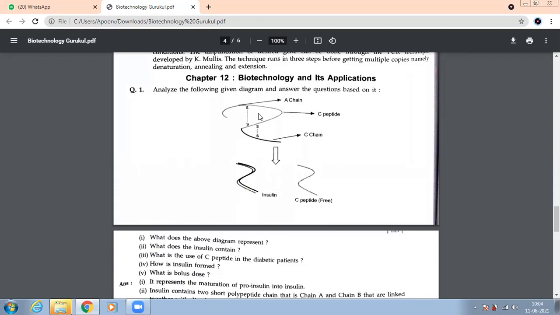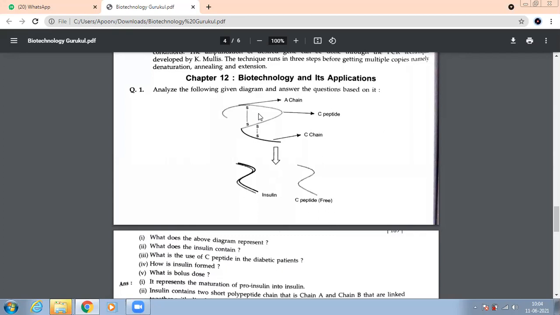Next, what is the use of C peptide in the diabetic patients? This is a little extra, which is not done, but I'll tell you basically. This is used for monitoring the beta cells in the human body. We generally use it for monitoring which cells? Beta cells.